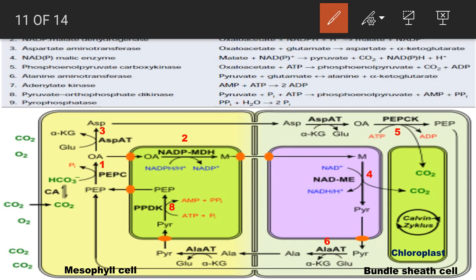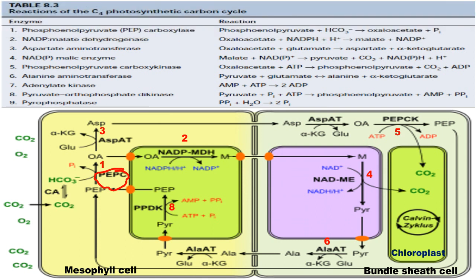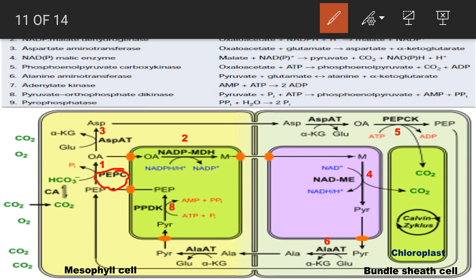The first enzyme, phosphoenol pyruvate carboxylase, receives carbon dioxide in the form of bicarbonate ion. Now this reaction forms the first stable compound of the process, which is known as oxaloacetate. That's why it is called the C4 cycle, because oxaloacetate is a carbon 4 compound.